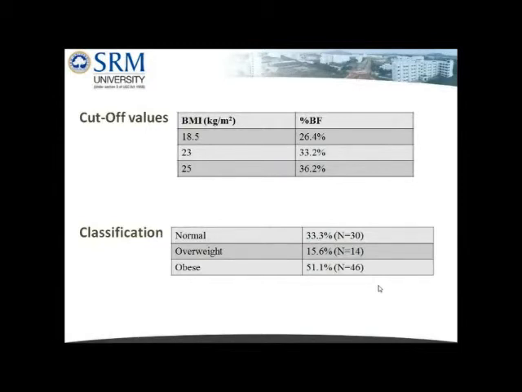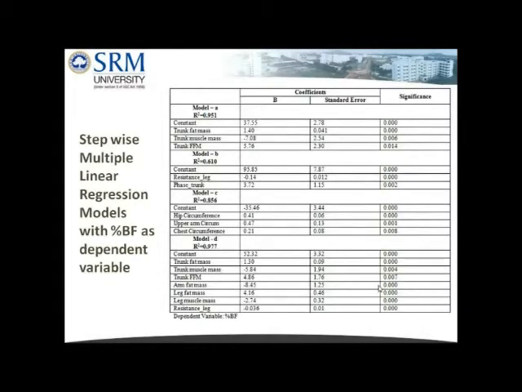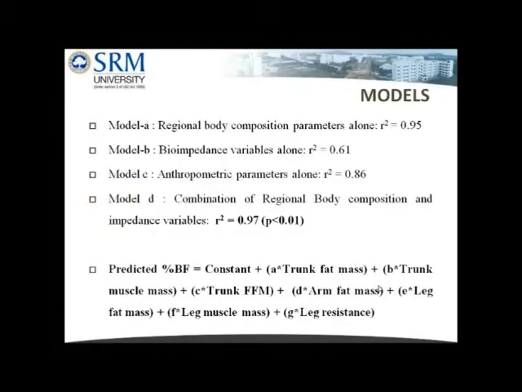33.3% of the studied population were found to be healthy, 15.6% were in the overweight category, and 51.1% fell into the obese category. Stepwise multiple linear regression was performed with body fat percentage as dependent variable. When only regional body composition parameters were used, the R-square value was 0.95. When bioimpedance variables were only used, R-square value was 0.61. When anthropometric body circumferences were alone used as predictors, the R-square value was 0.86.